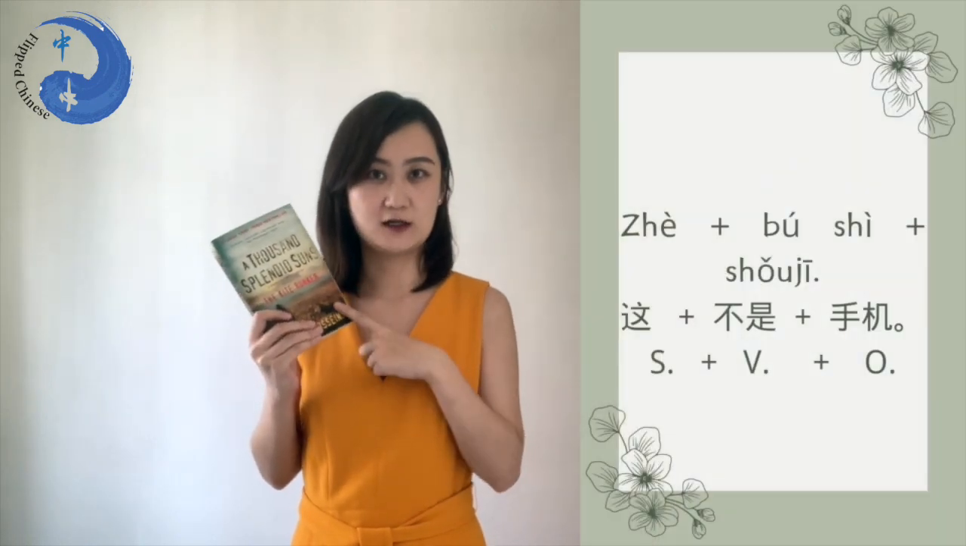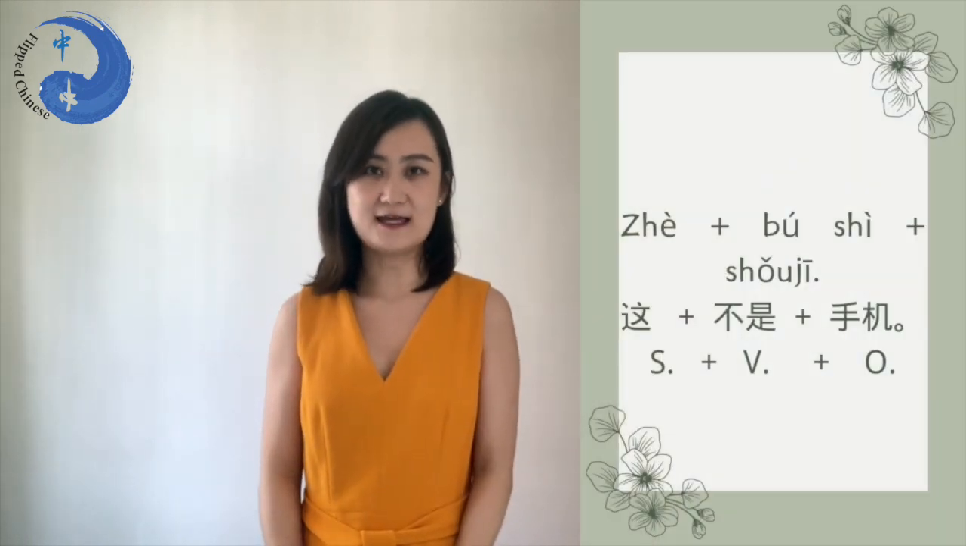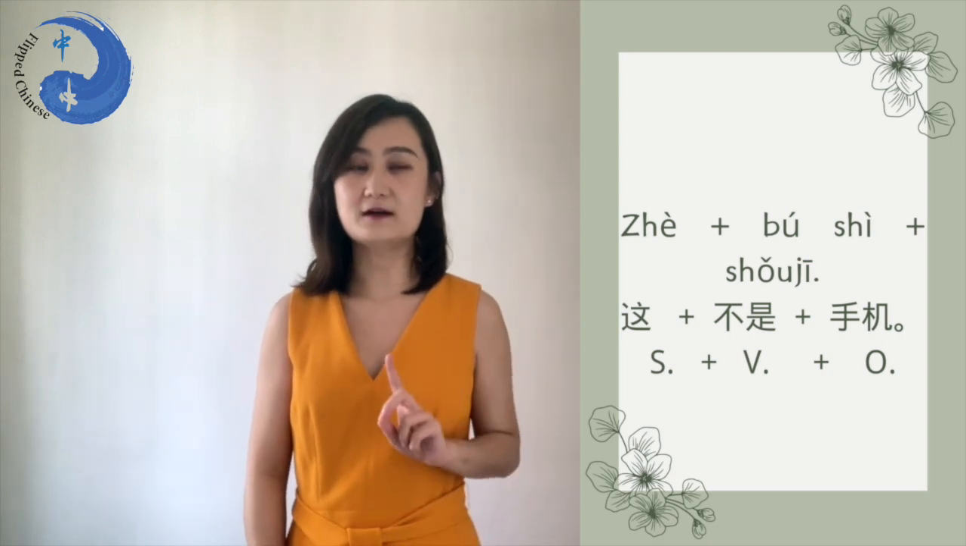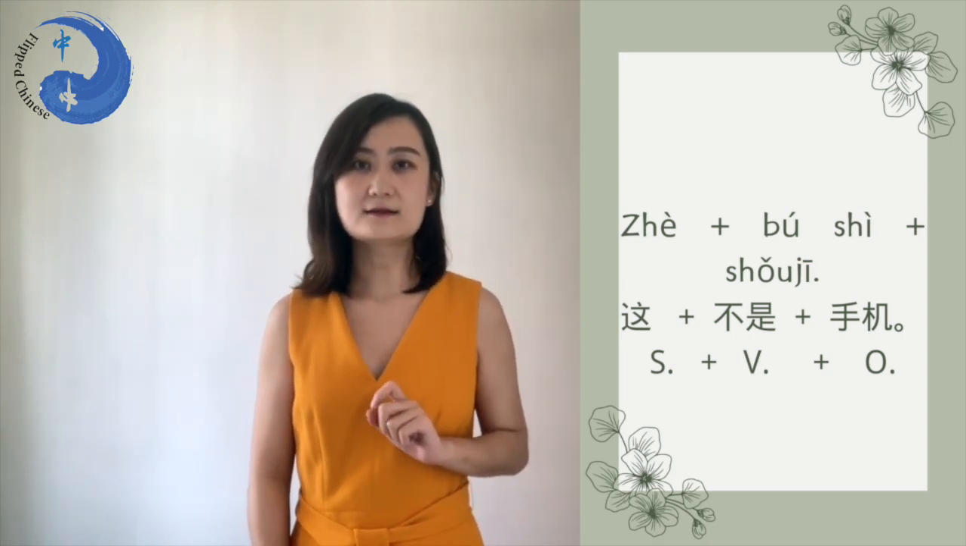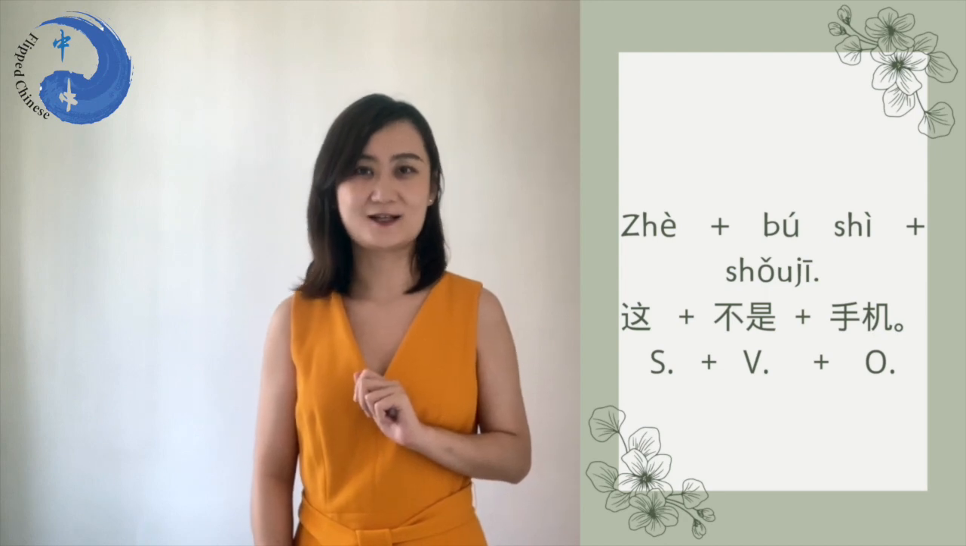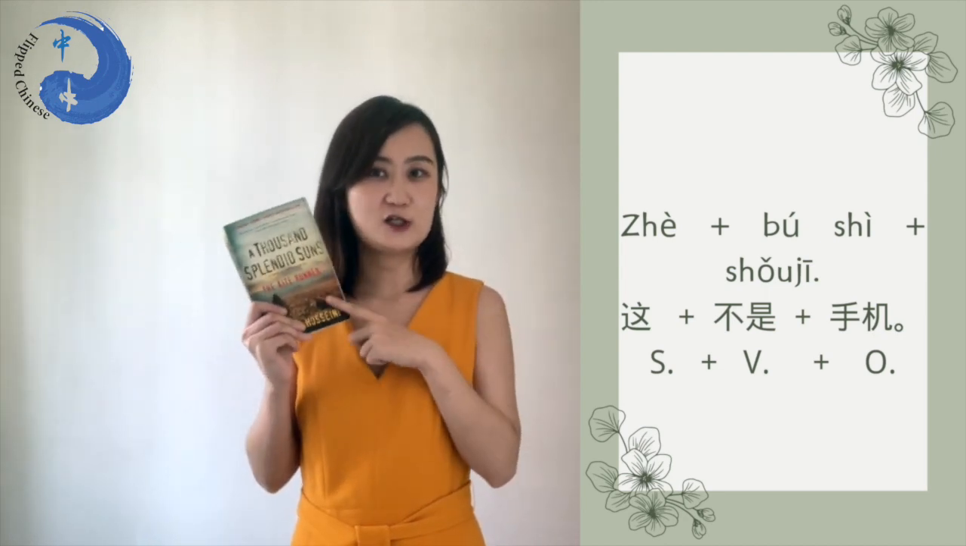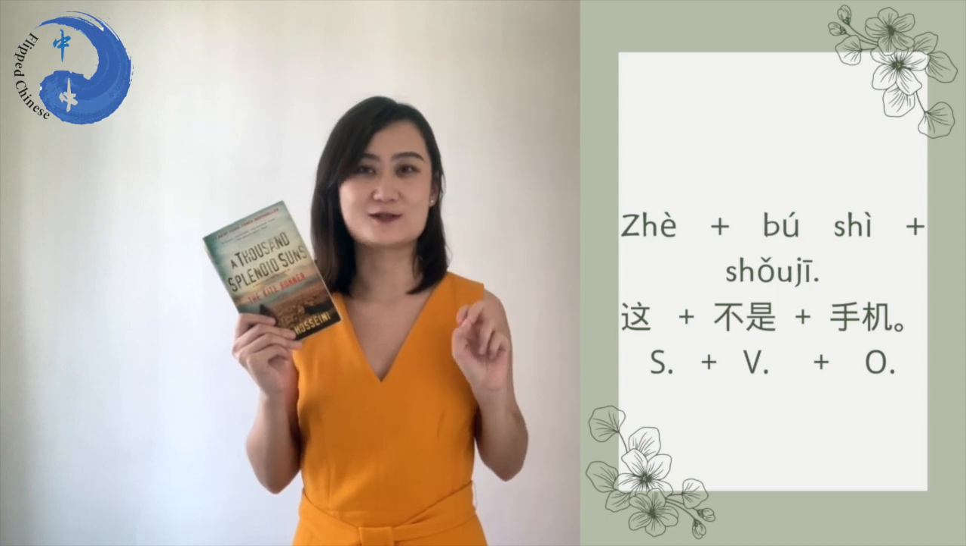Very good. Now if we want to make a negative sentence, we just put 不, which means no, before the verb. For example, if I want to say this isn't a phone, so the subject is this, 这, and the word for negative is 不, and the verb 是. The last one, object, 手机, right? So the whole thing will be 这不是手机. You got it? Now you can use this structure to introduce people and introduce something.